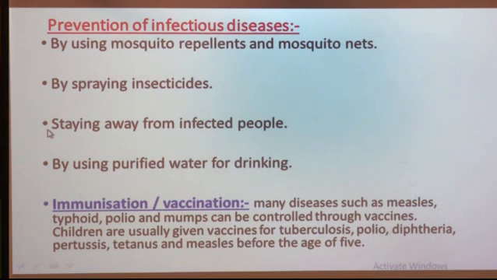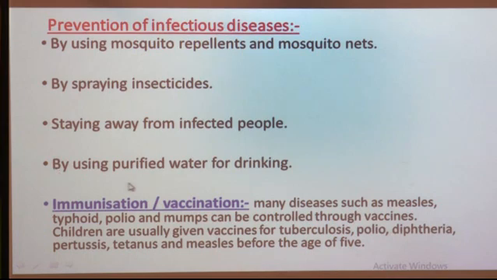Their belongings means the things that are used by that infected person, like towel, handkerchief or toys. So we can keep ourselves away from those things to prevent ourselves from the spreading of some infectious diseases.